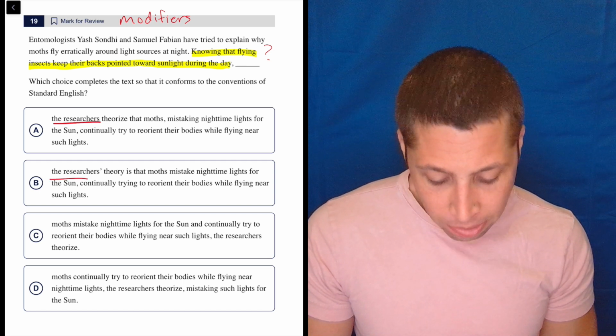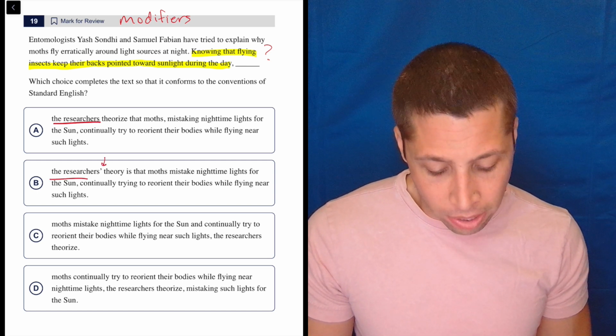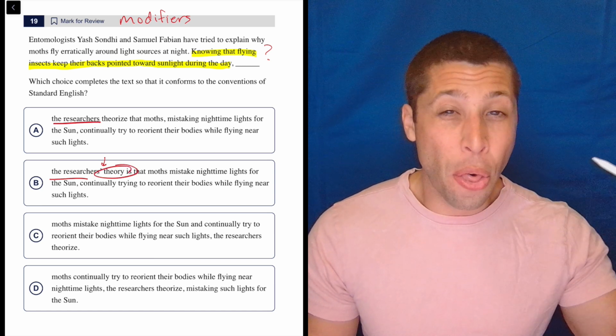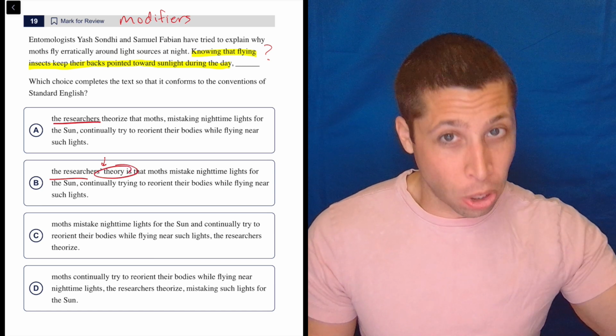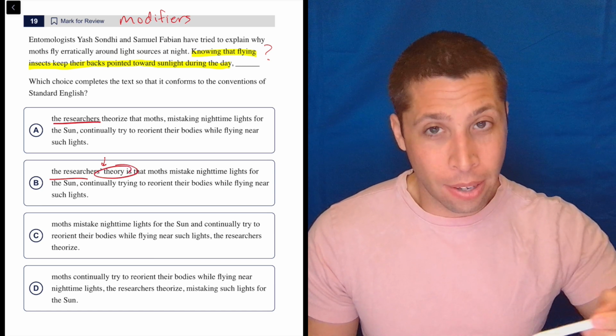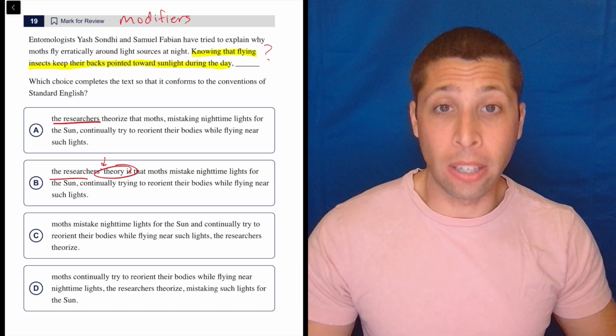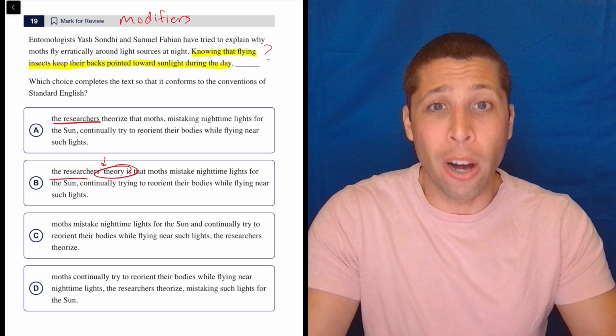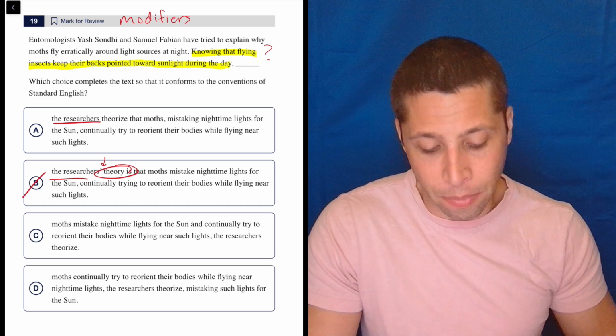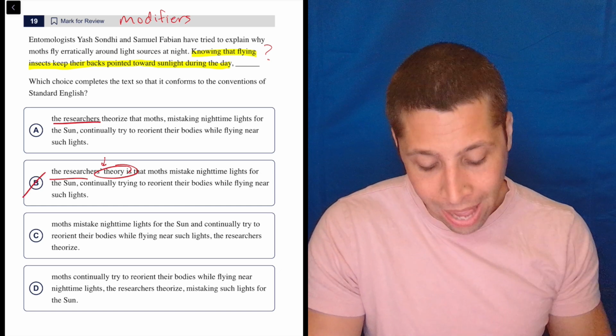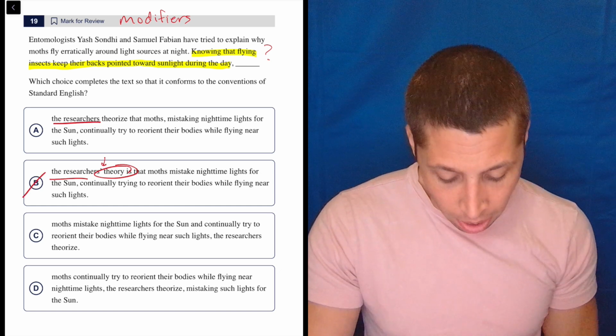Now, this one seems like it's starting about the researchers, but that apostrophe there is changing things. It's actually the theory. That is what we're talking about after that comma. So can a theory know things? No, a theory isn't a person. It doesn't have the ability to know. It's what a person might know. They might know a theory, but it's not something that can know on its own. So that's a trap, but it doesn't make sense.